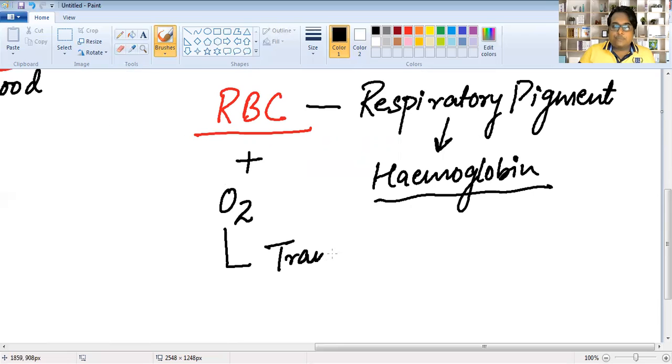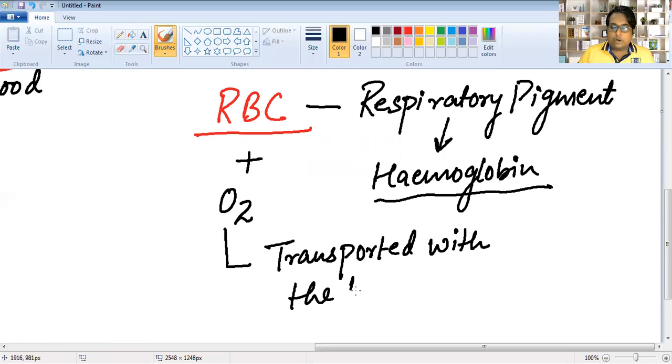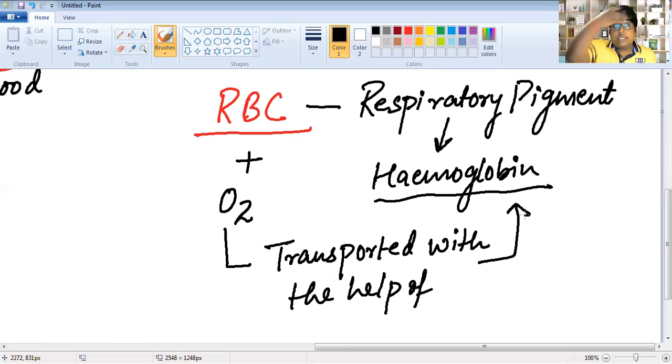Oxygen is transported with the help of hemoglobin to all parts of our body. Previously, this RBC looks blue in color, and after they get oxygen, they look red in color. It is a transformation from blue color to red color. So they transport oxygen to all parts of our body, and they are discoidal in shape.